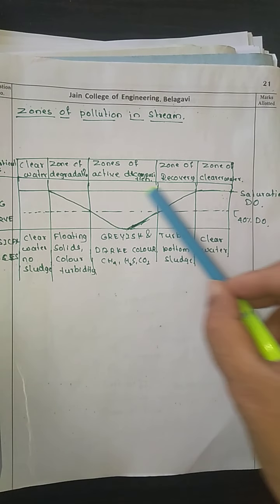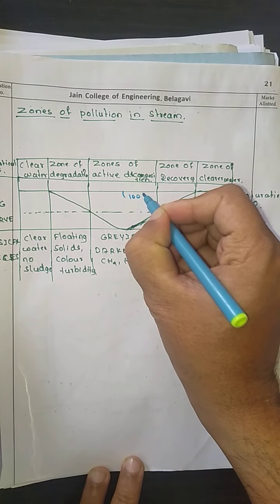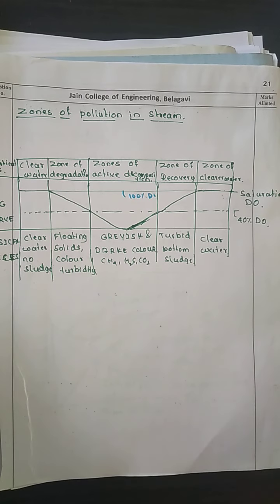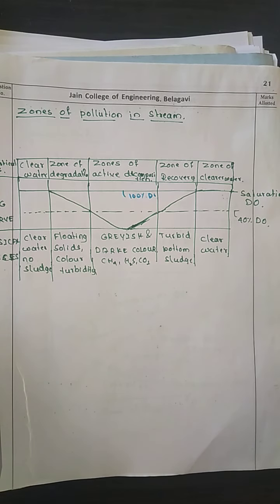This particular line, the 100%, we call it the 100% DO. That is nothing but the saturation DO. This is 40% DO, and then I have shown some of the sections. I will explain all of that.